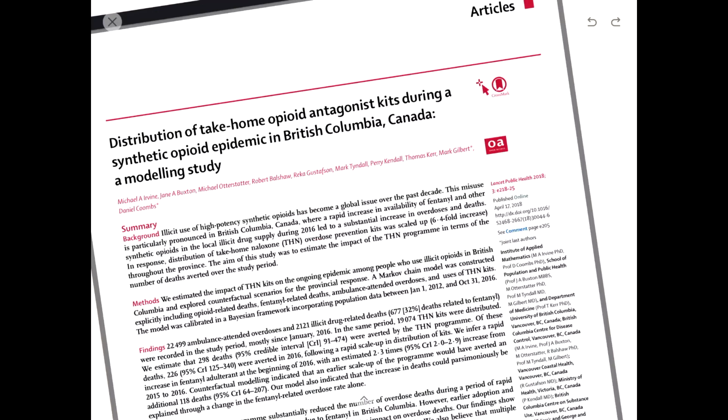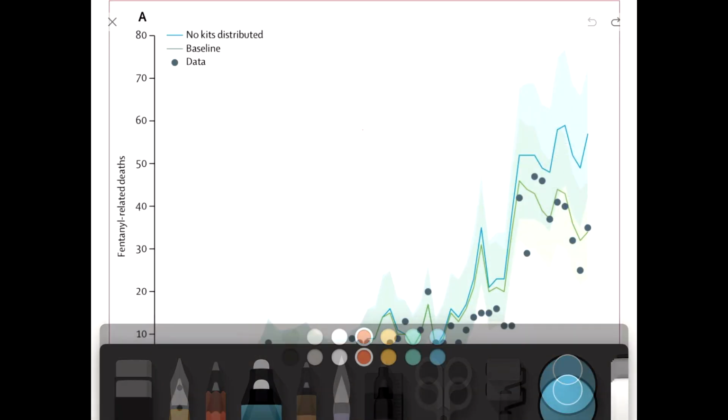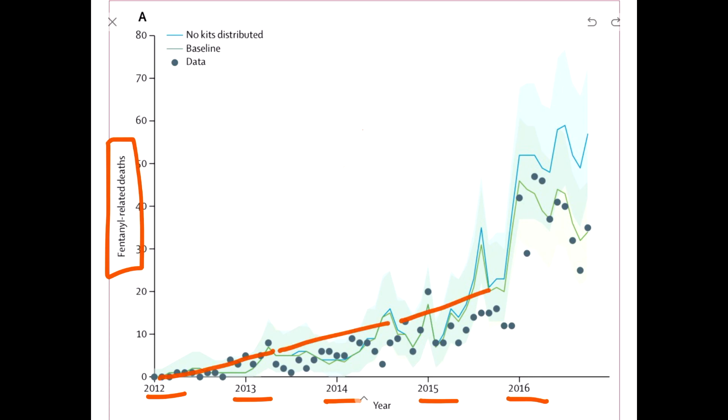A study published in the Lancet Public Health Journal on April 17th of this year investigated the impact of take-home naloxone kits in Canada's opioid crisis. This graph summarizes their data. It charts the number of deaths caused by fentanyl, a synthetic opioid, year by year. Similar to the US, we see a steady increase in deaths from 2012 to approaching 2016, where we see a rapid rise in deaths.